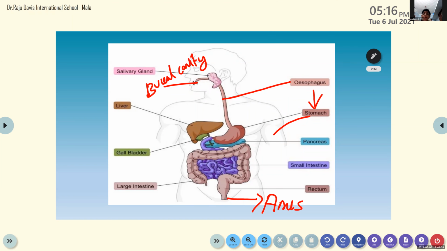Now, in association with this alimentary canal or digestive tract, we have three more glands.